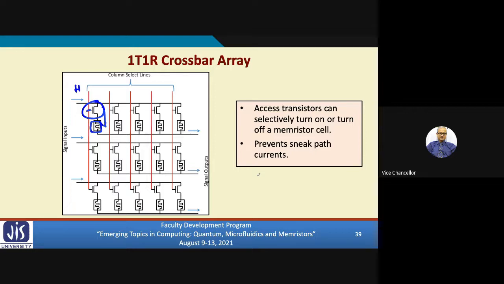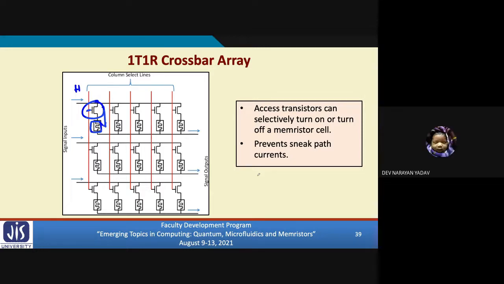Unless you are able to apply the voltages properly to the transistors, you will not be able to properly set and reset the memristors, right? Because an adequate amount of current should flow through the memristor device to change it from low resistance to high resistance and vice versa.